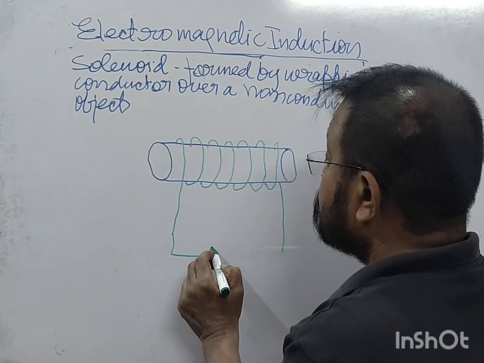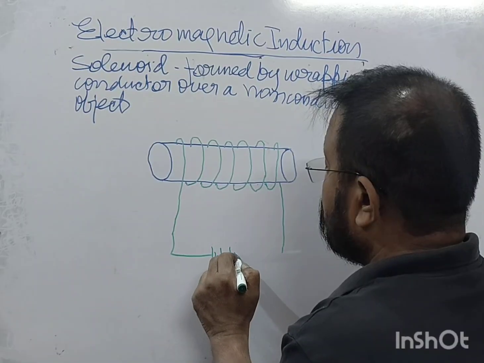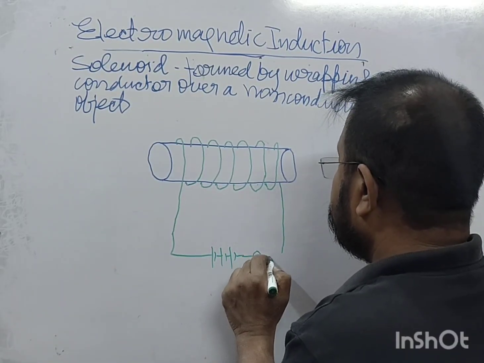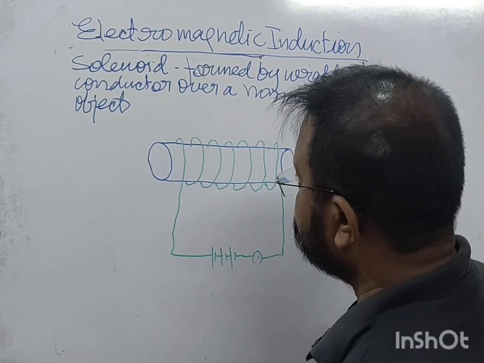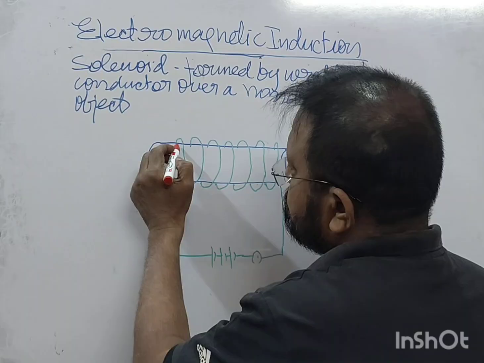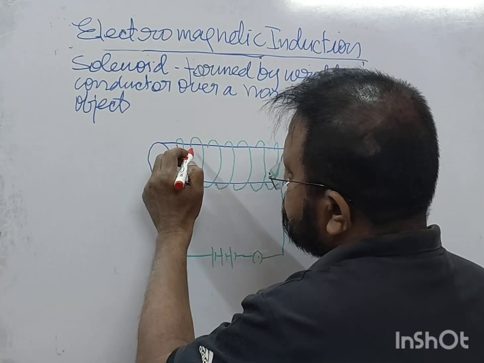This is battery, and there is a key, right? Suppose on the back it is like this.